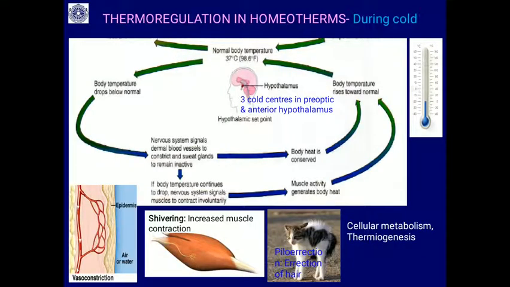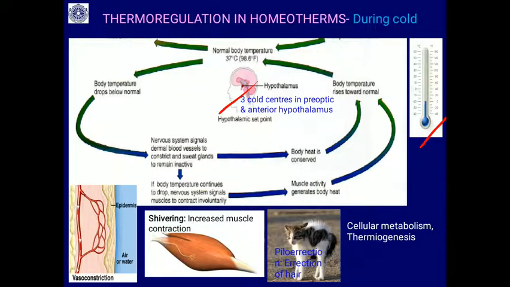So, how exactly does thermoregulation occur during cold conditions? Cold means freezing temperature, 0 degree or below 0 degree. When the temperature falls, the skin receptors immediately communicate through the sensory neurons to the brain.